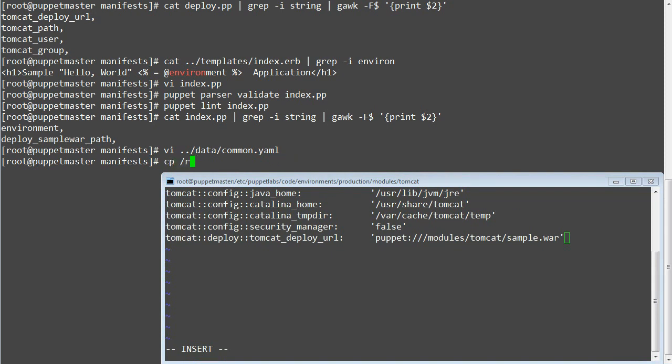Make sure to move sample.war into the tomcat module's files resource, as in Hiera we have defined the source file as modules/sample.war.